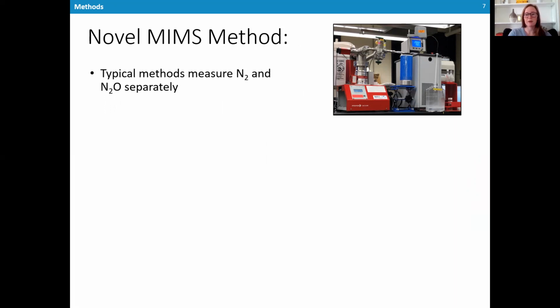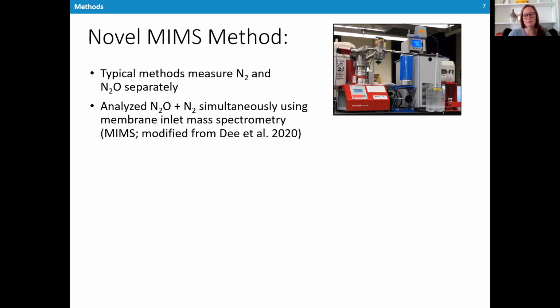Typical methods measure N2 and N2O separately using both MIMS for N2 and gas chromatography for N2O. This requires separate samples, which decouples the measurements and increases the potential for error. Here, we were able to use the MIMS to measure N2 and N2O simultaneously. This analysis requires you to minimize CO2 interference on the MIMS, as both carbon dioxide and nitrous oxide have the same molar mass of 44.